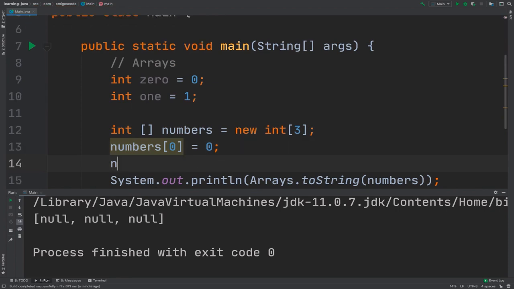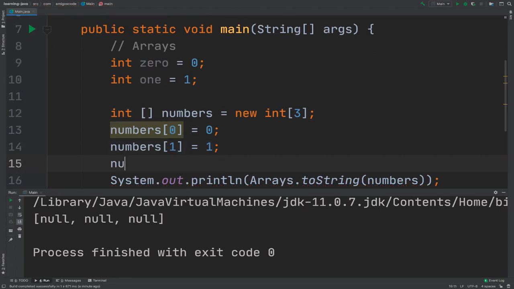We can also say numbers and then at position 1, we want to store the actual number 1, and then numbers, and then at position 2, I want to store the actual number 2, right?